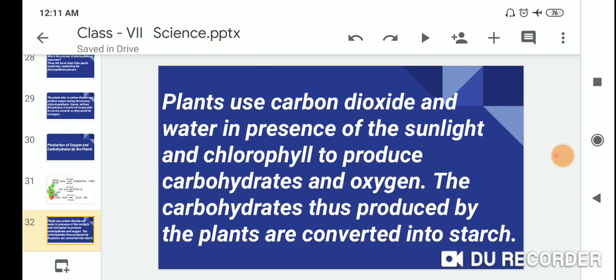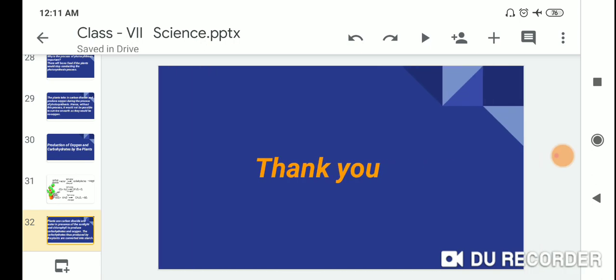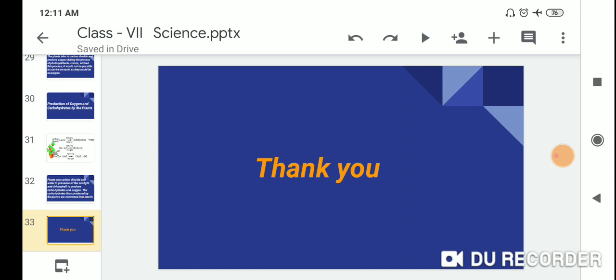Plants use carbon dioxide and water in the presence of sunlight and chlorophyll to produce carbohydrates and oxygen. The carbohydrates thus produced by the plants are converted into starch. So dear students, this topic is complete.